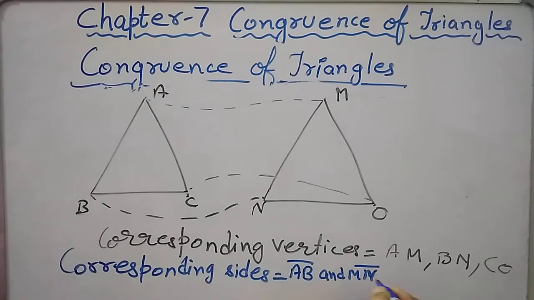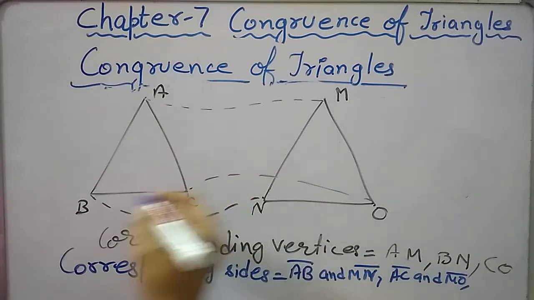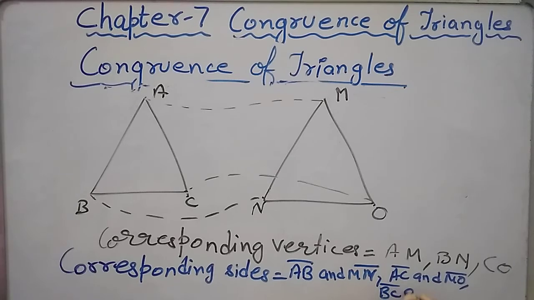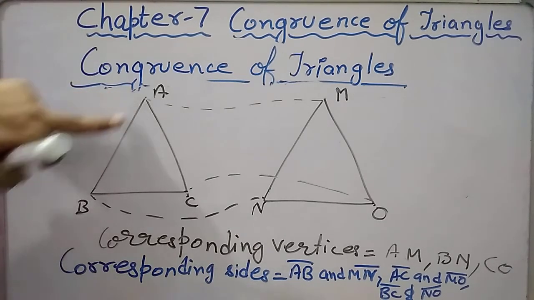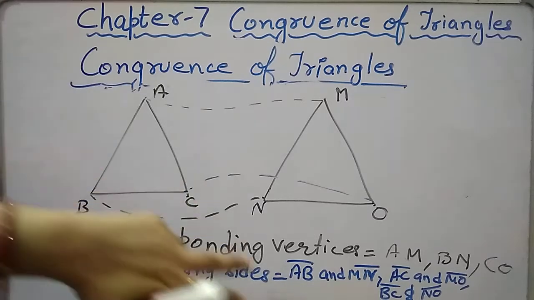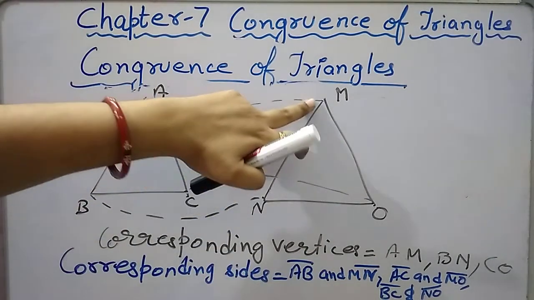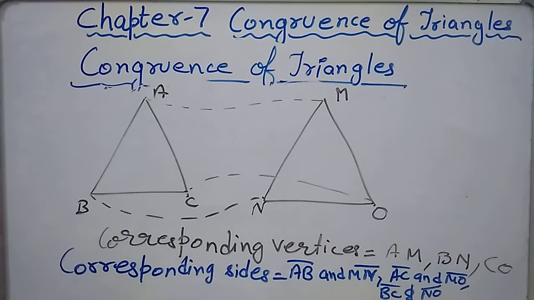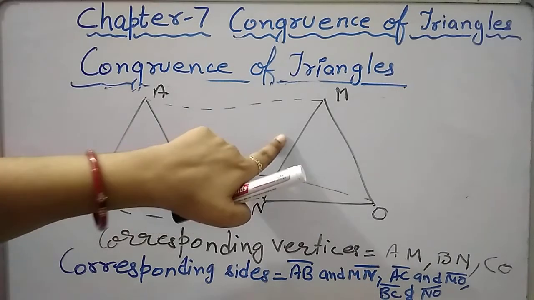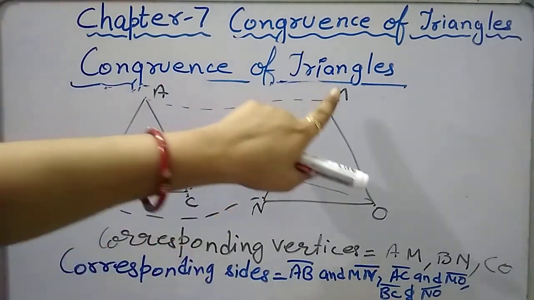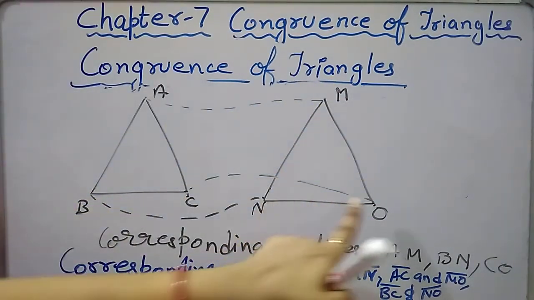Second pair, you can take any one, AC and MO. And the third one is BC and NO. Correct? Just keep this in your mind. If you are saying AB, that means you will write the name of the other side as MN, not NM. Correct? AB falls on MN, AC falls on MO, and BC falls on NO.